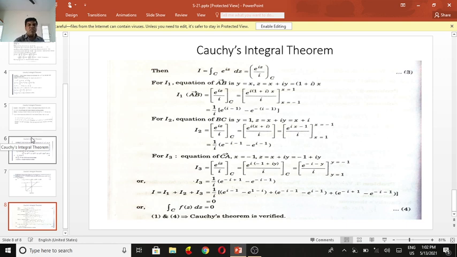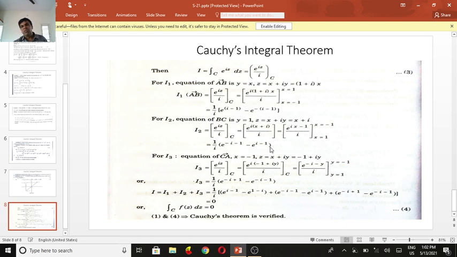Again, we come to the line BC. On BC, y equals 1, and z equals x plus iy becomes x plus i. So we get e power iz by i, that is e power i times (x plus i) divided by i, where x varies from 1 to minus 1. I squared becomes minus 1. Simplifying, we get I2 equal to 1 by i times (e power minus i minus 1 minus e power i minus 1).